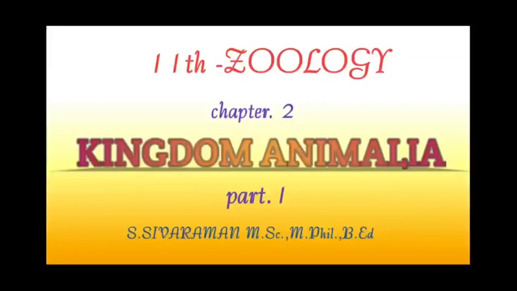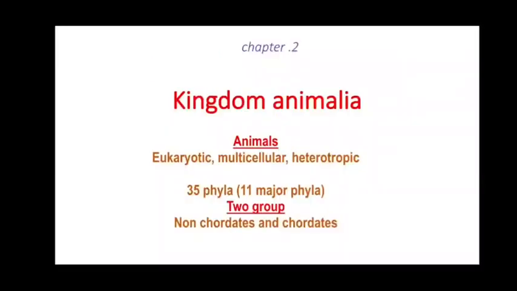In today's class, we are going to discuss chapter 2, Kingdom Animalia. All the animals come under the kingdom Animalia. Animals are eukaryotic organisms. They have multicellular organization and are heterotrophic organisms. There are 35 phyla in the animal kingdom. Out of 35 phyla, only 11 phyla are considered major phyla.